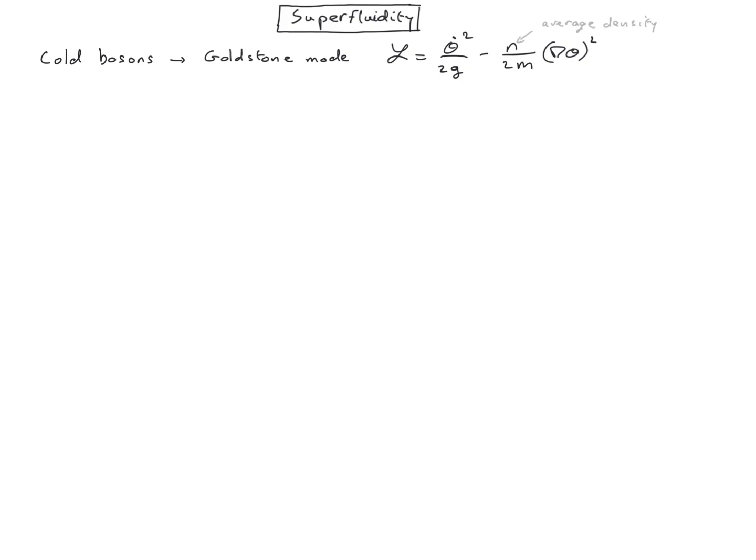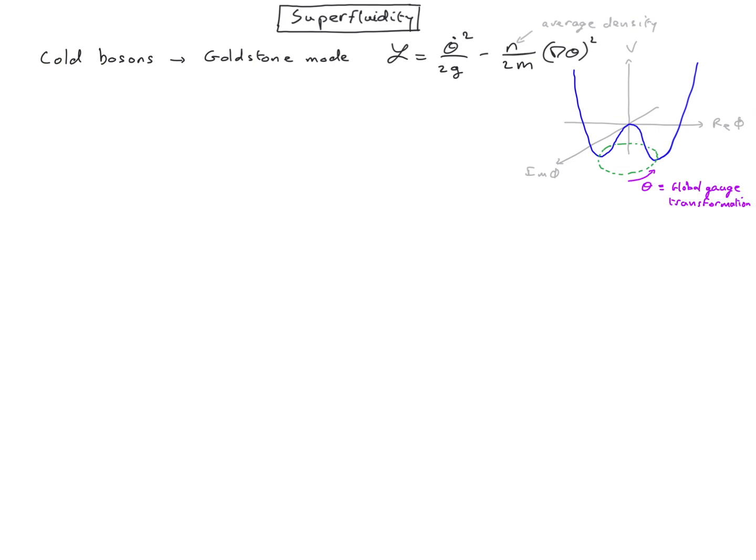We worked out that a system of cold bosons exhibits a Goldstone mode, which is responsible for superfluid behavior. The corresponding Lagrangian at low energy is given by a scalar Lagrangian for a massless Goldstone field theta. This Goldstone mode corresponds to rolling along the gutter, and that also corresponds to a gauge transformation of the initial field phi, so a global gauge transformation.